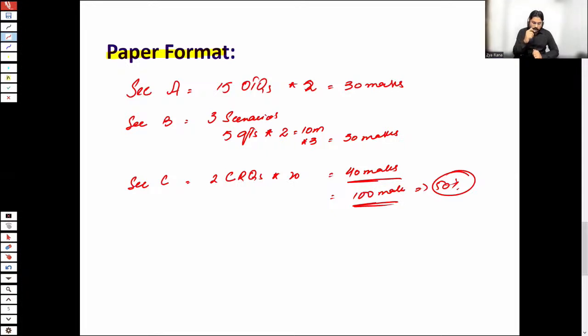Now, you would be thinking about what these objective test questions are. I have not written MCQs. I have written OTQs, objective test questions. What exactly is the meaning of objective test questions? Because different types of questions are tested here in section A as well as in section B. Normally in MCQs, there is a question and thereafter 4 options or 2 options are given.